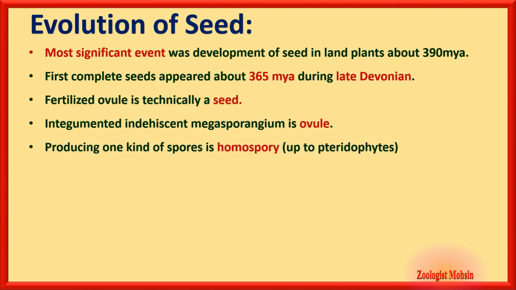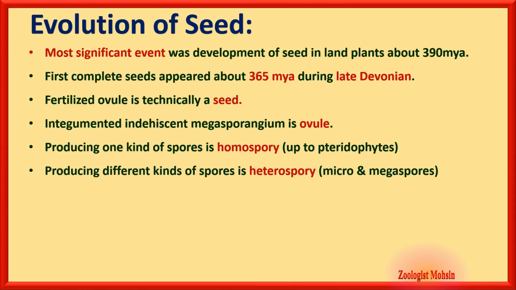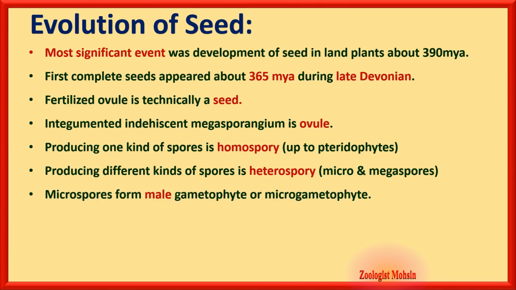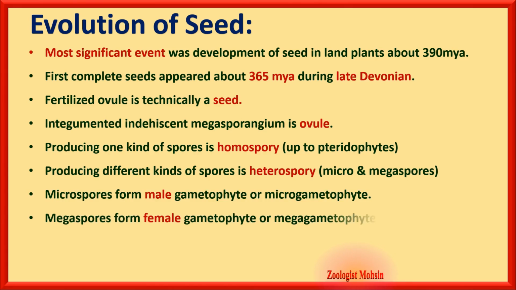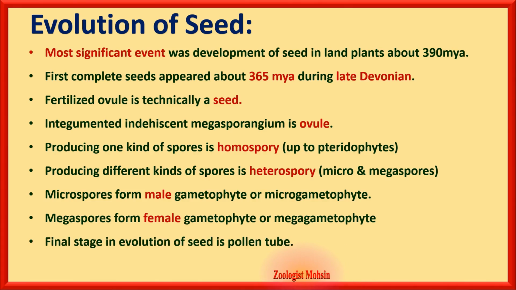Producing one kind of spores is homospory, and that is up to pteridophytes. Producing different kinds of spores is heterospory, which are microspores and megaspores. Microspores form male gametophyte or microgametophyte, while megaspores form female gametophyte or megagametophyte. Final stage in the evolution of seed was pollen tube.